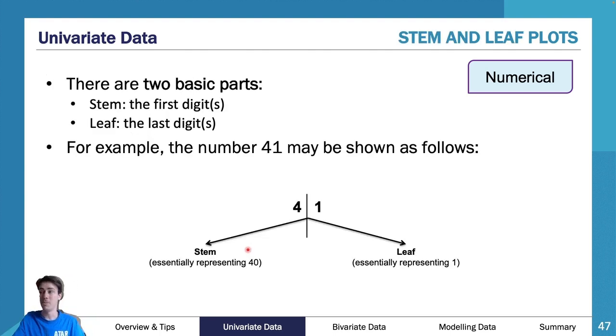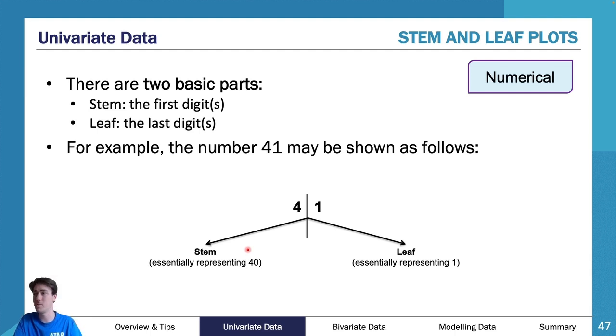And then you've got your stem and leaf plots. Now, stem and leaf plots can be utilized for continuous data. Once again, probably still not all that useful, but you can use continuous data on it. Probably the more useful way, we'll talk about it in a bit, is to use numerical discrete data again. Now, you've got a stem. So essentially here we're saying that our stem represents 40, so 4, and then whatever goes behind it is the 1. So this example here would be 41. So your stem is the first digit, your leaf is the last digits.